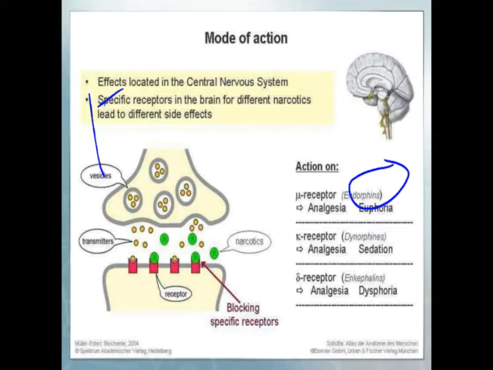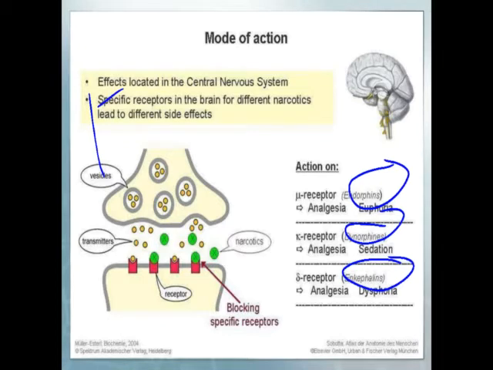They are endogenous, so they are already present in our body and perform this function. Morphine we are giving as a drug; it is not synthesized in our body. Endorphin, dynorphin and enkephalin represent similar members.